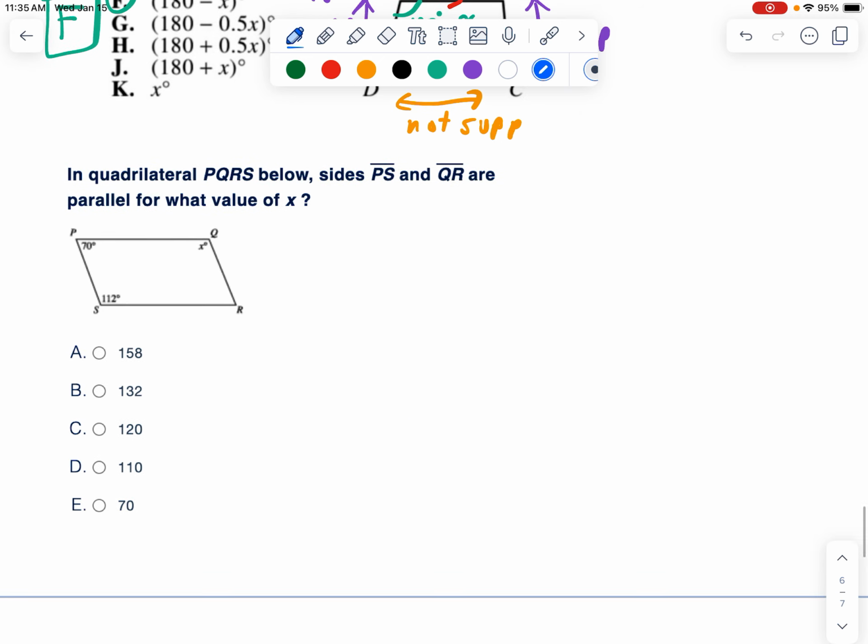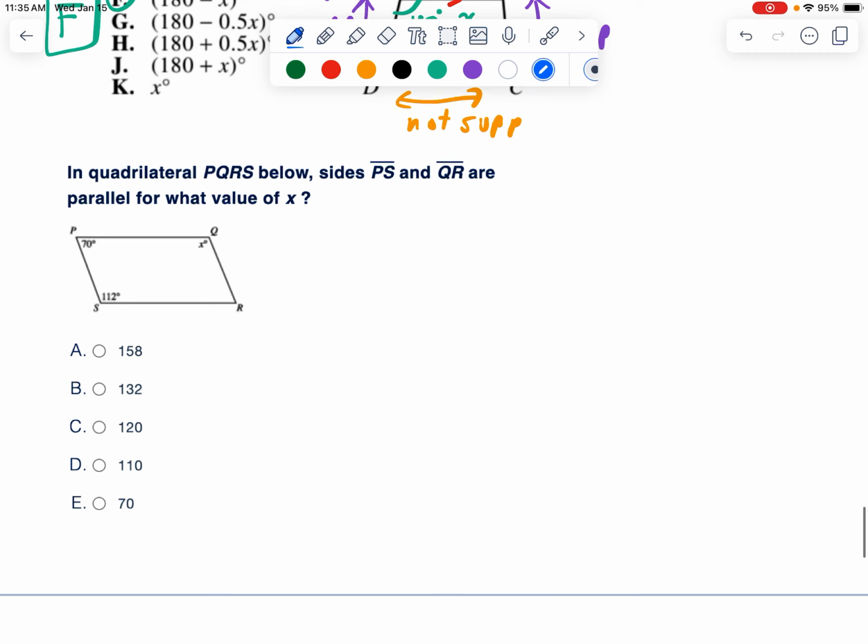In quadrilateral PQRS, sides PS and QR are parallel for what value of X? So let me extend these lines, and some things we learned in semester 1 will be helpful. So picture those as the parallel lines and picture this as your transversal. We're looking at this angle and this angle right here. In order for these two lines to be parallel, notice that the two red angles are touching the parallel lines.